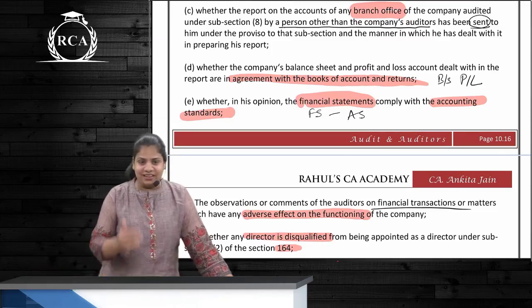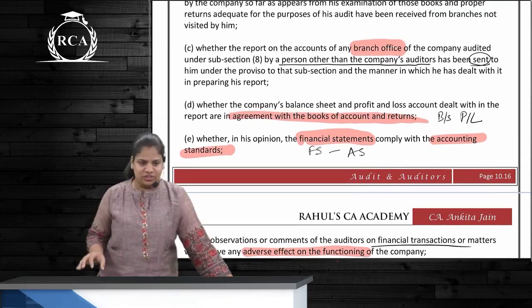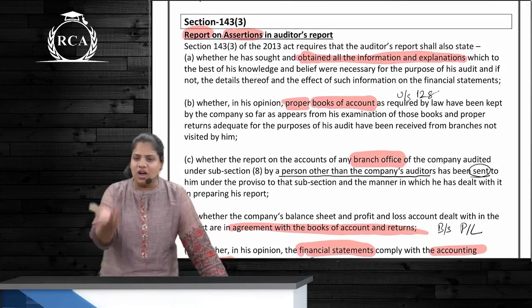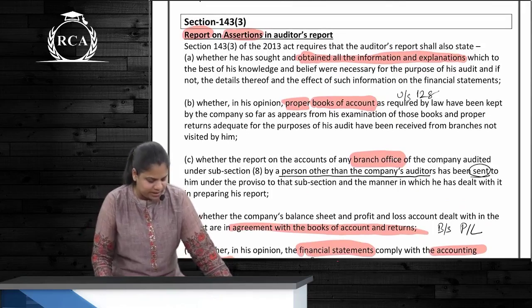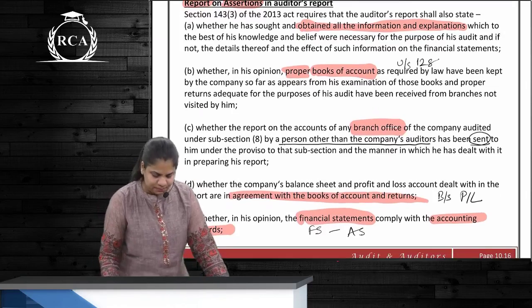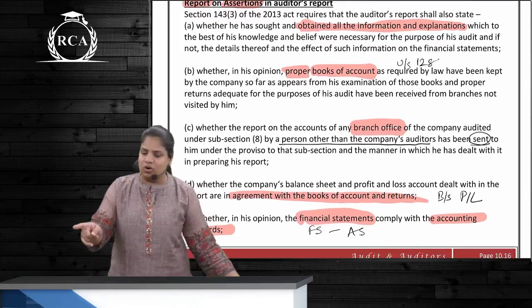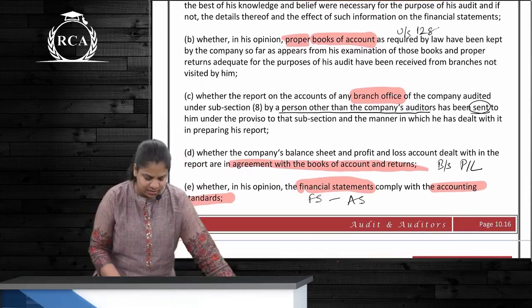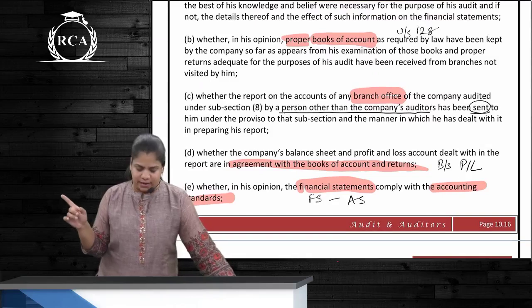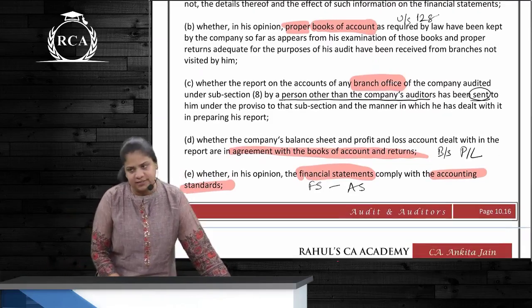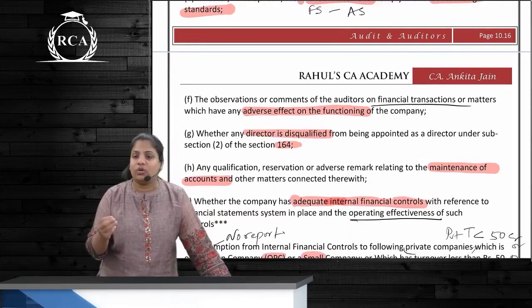Yes. Once again, you are not able to recall this. Individual points you remember, but once again tell me all these 5 points. First point is what? He has sought and obtained all information and explanation. Next one, proper books of accounts are maintained by the company. Next one, the branch auditor has forwarded the report to the company auditor. Next one, balance sheet and P&L is as per the books of accounts, financial statements is in compliance with accounting standards. 3 matters to be reported only if they are adverse.